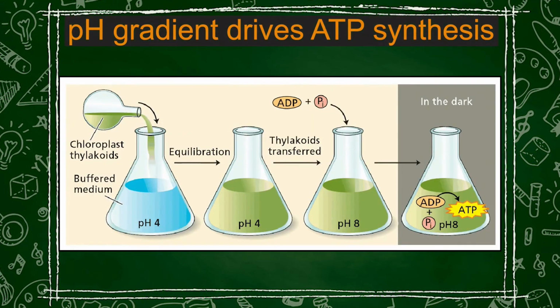This electron flow is inducing the pumping of protons, and this pumping of protons is producing an electrochemical gradient known as proton motive force, and this proton motive force is producing ATP with the help of the ATP synthase complex. This experiment helped Peter Mitchell to understand that the reason behind ATP synthesis is not light, but it is basically the pH gradient, which induced the ATP synthesis. A similar kind of thing is also occurring in vivo within the plant cells.